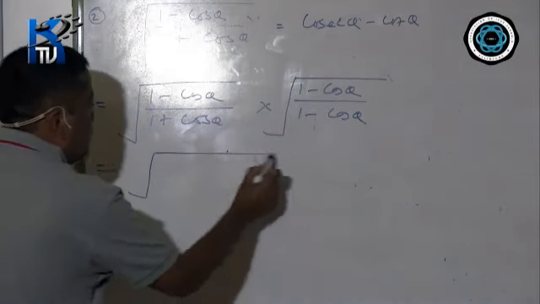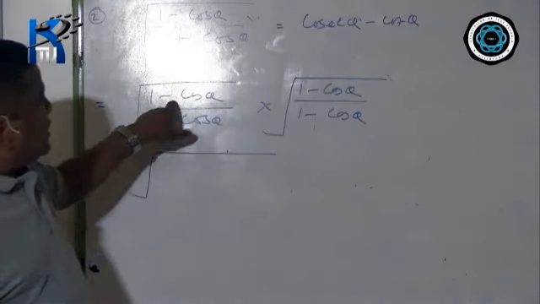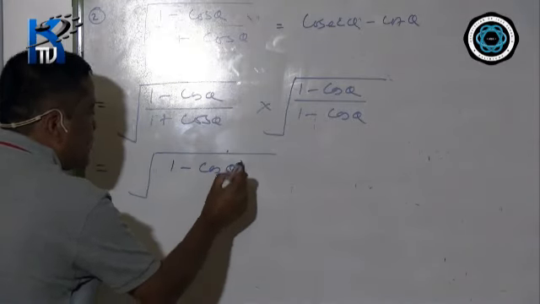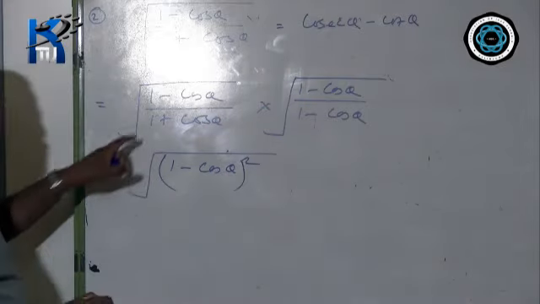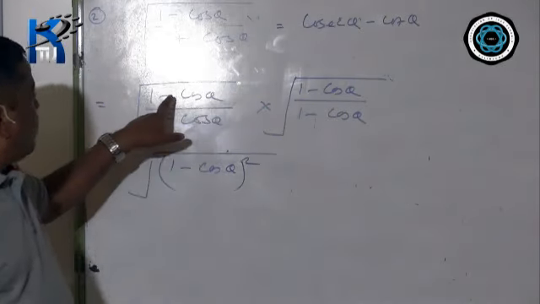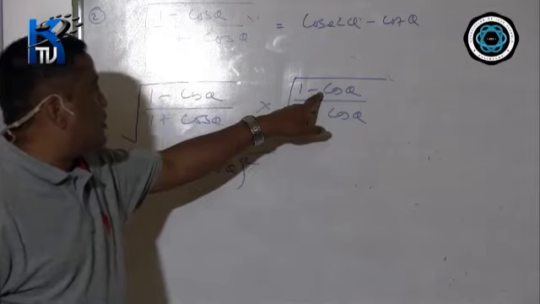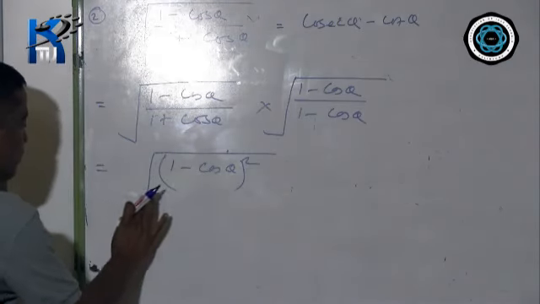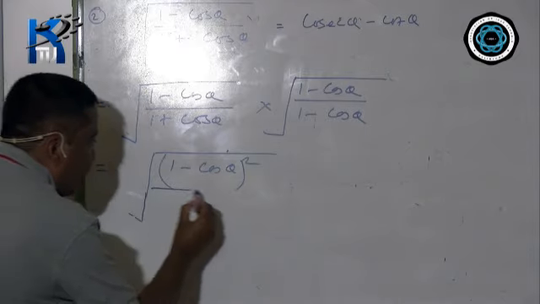Now under root, 1 minus cos theta into 1 minus cos theta is 1 minus cos theta whole square, because you are multiplying the same number twice.